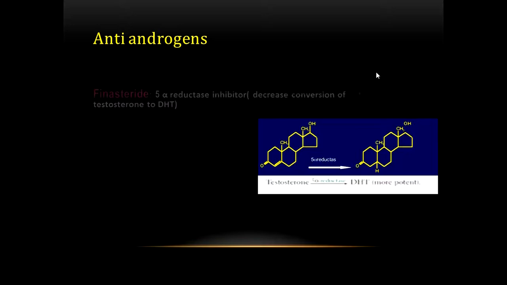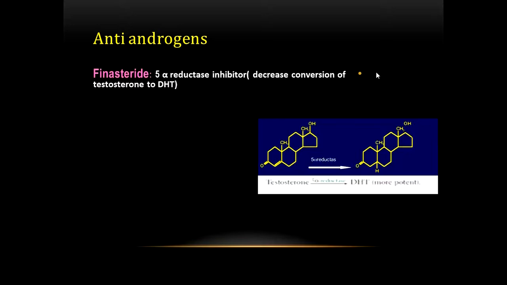The anti-androgens include finasteride, which is a 5-alpha reductase inhibitor. It decreases conversion of testosterone to dihydrotestosterone. As you see in this picture, testosterone is converted by 5-alpha reductase to the more potent dihydrotestosterone.